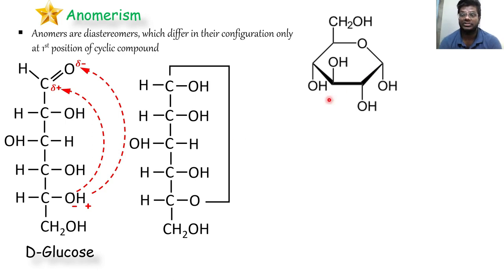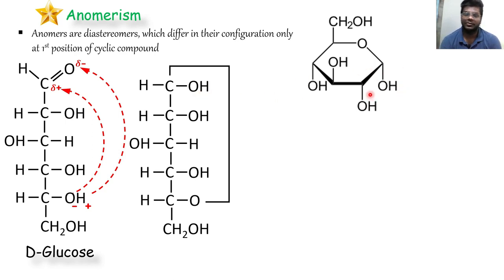This is called a Haworth projection. All these three OH which were present on the right side moved downwards. So we have tilted the structure like this, you can say. It has fallen down like this, and all the OH present on the right side will move downwards. Now on the first carbon we drew OH on the right side, that's why it has fallen downwards.